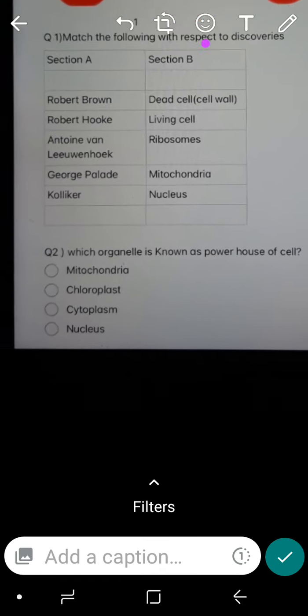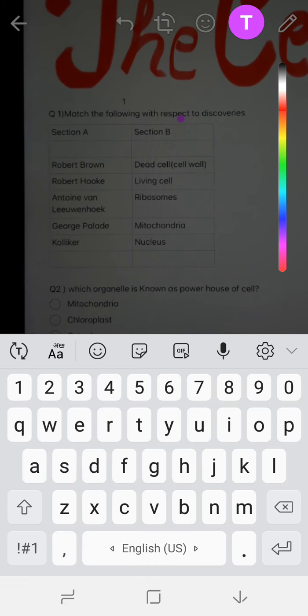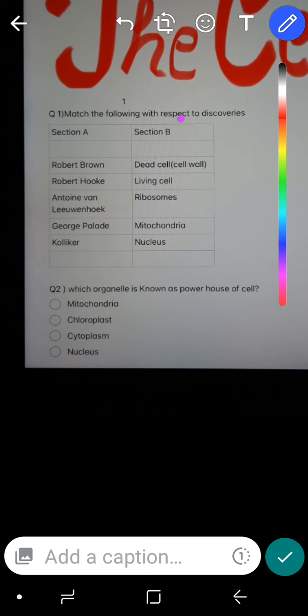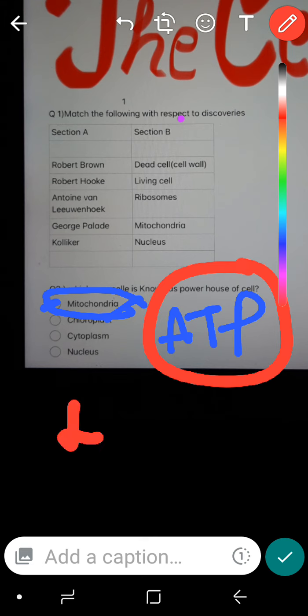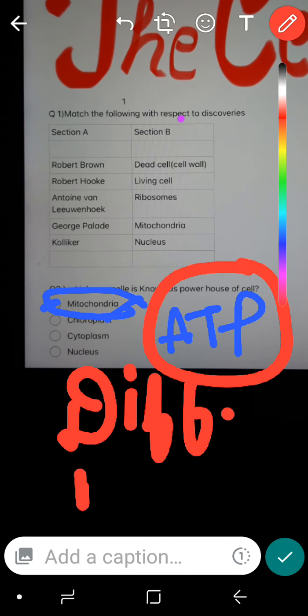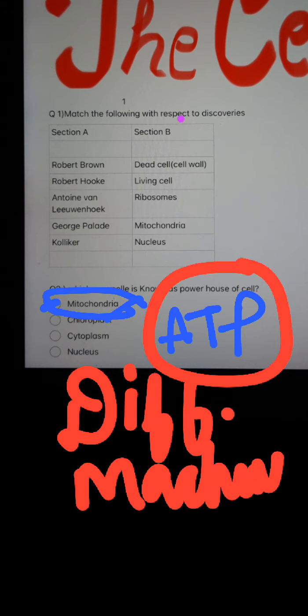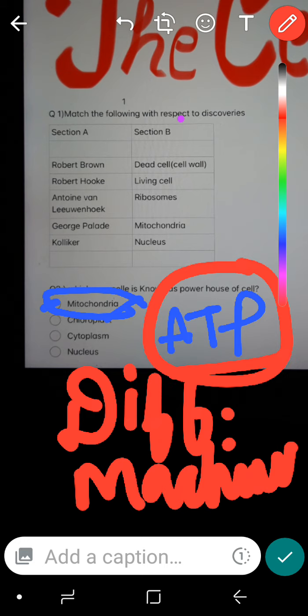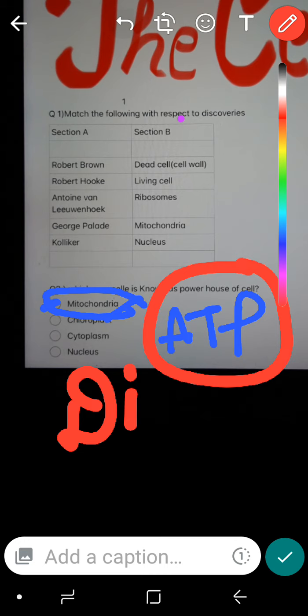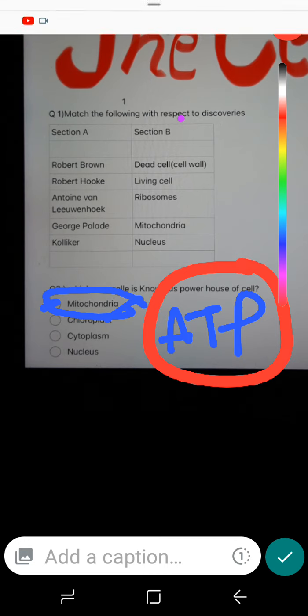Which organelle is known as the powerhouse of the cell? While discussing the chapter, I have discussed that the organelle known as the powerhouse of the cell is mitochondria. So the correct answer is mitochondria because ATP generation takes place in mitochondria, not other organelles, because mitochondria has different machineries to carry out ATP synthesis. So mitochondria is the powerhouse of the cell. Done. Let's move on to the next question.